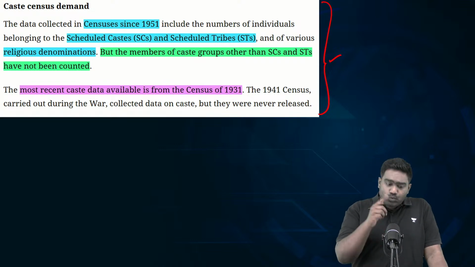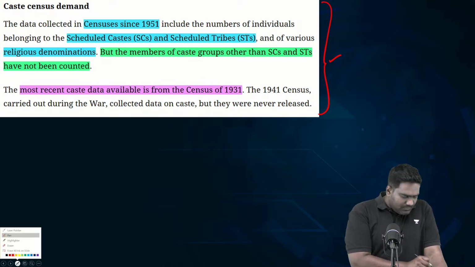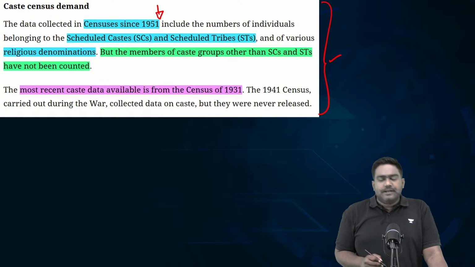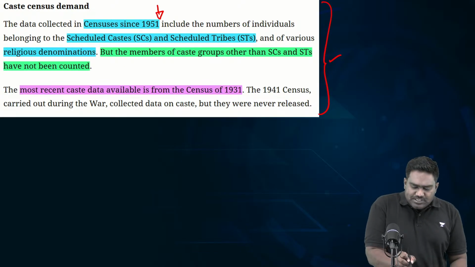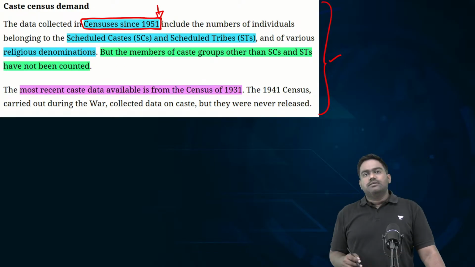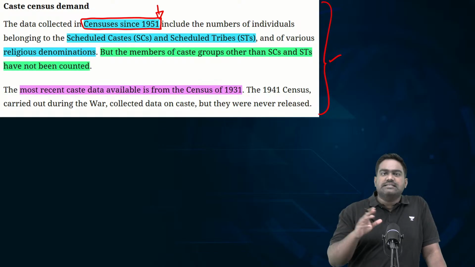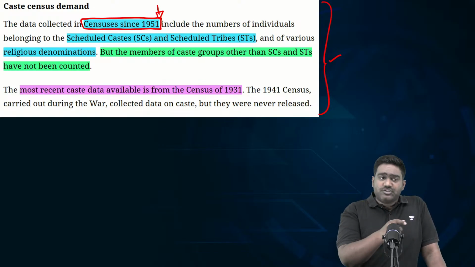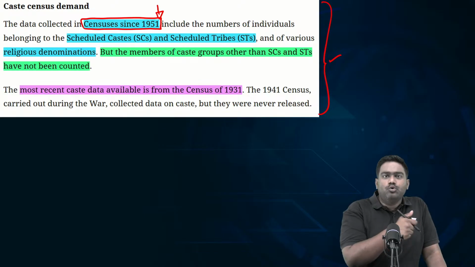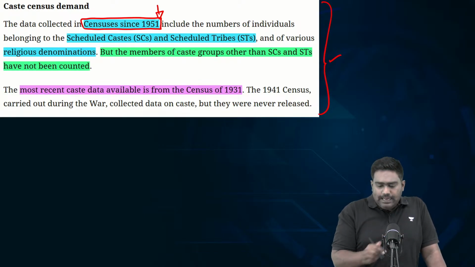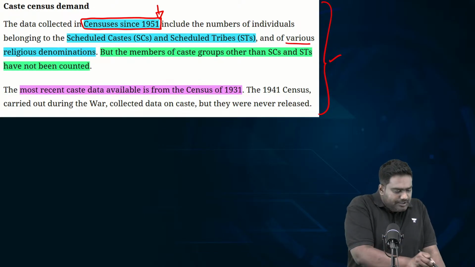Caste census was conducted once. But before I come to that, if you look at post independent India, since 1951, the decennial census which has been conducted has always collected data only for specific communities such as scheduled castes, scheduled tribes, and religion based denominations.